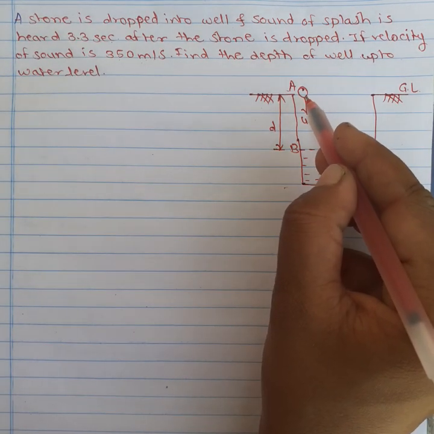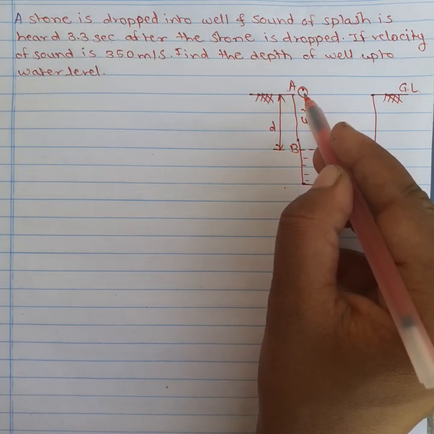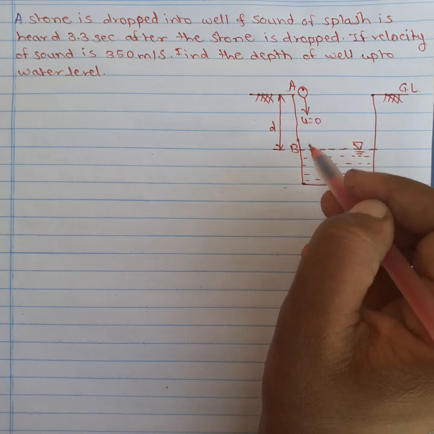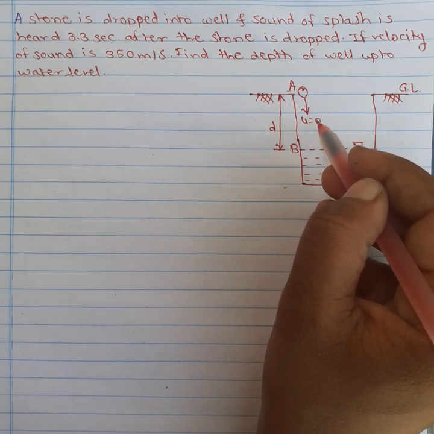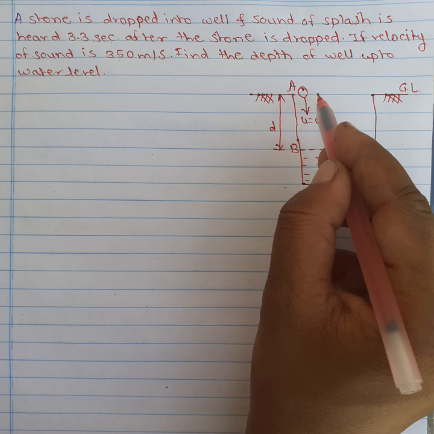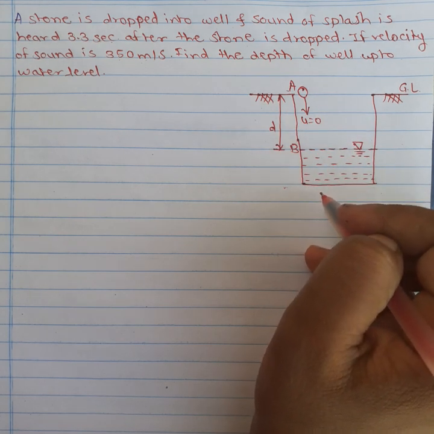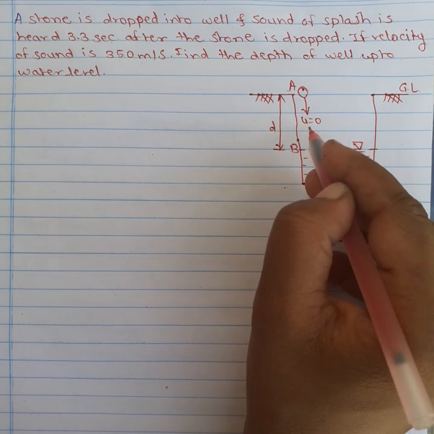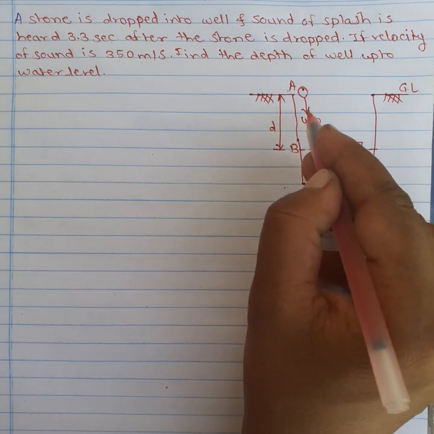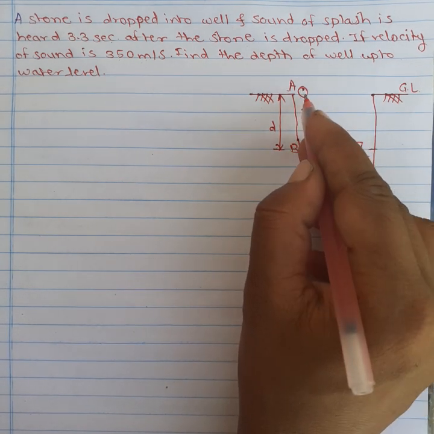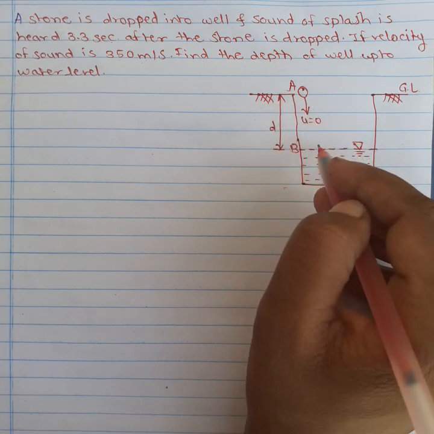Here the stone is dropped into the well with velocity v equal to 0, due to falling freely. Okay, due to free fall, the initial velocity of the stone is 0.